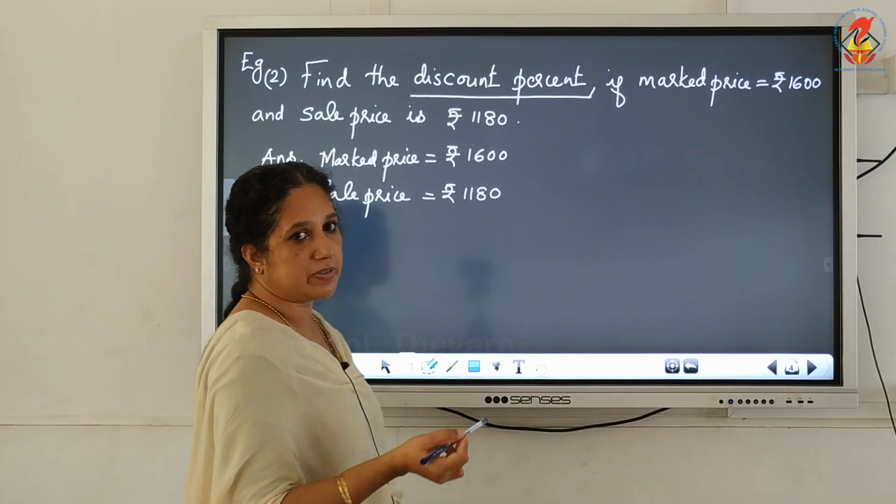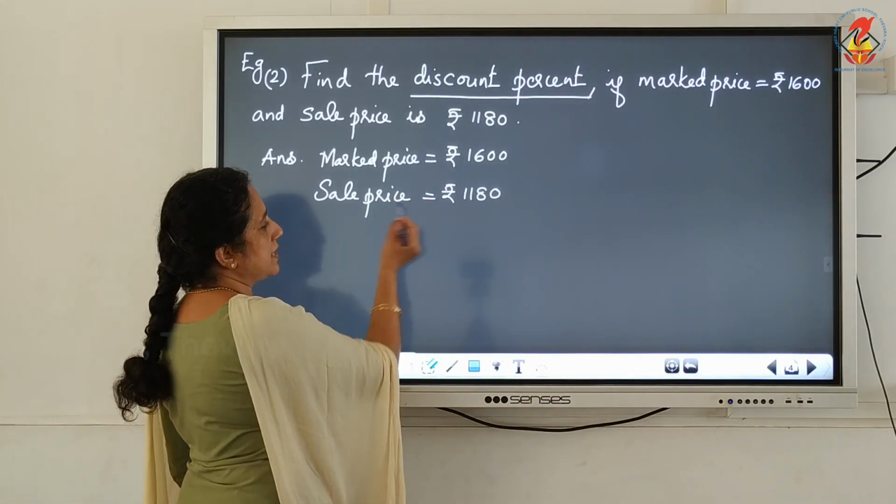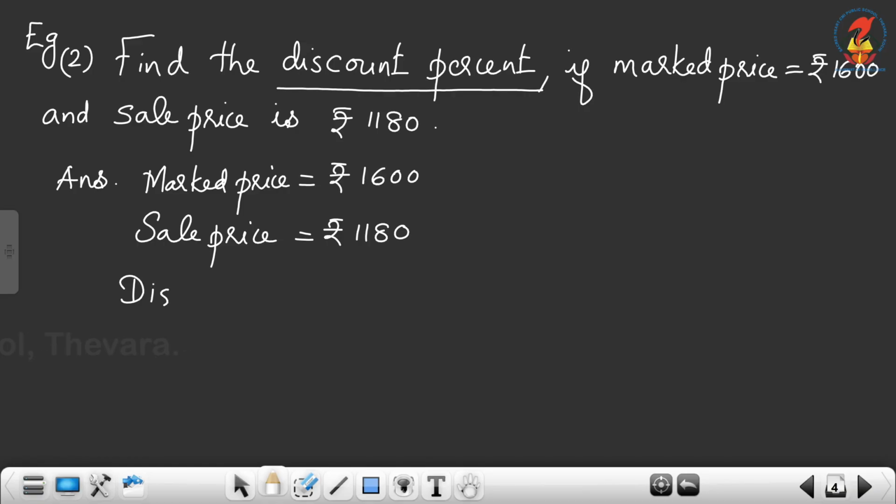Then how can you find out the discount? The discount will be the difference between the marked price and sale price. So discount is equal to marked price minus sale price.